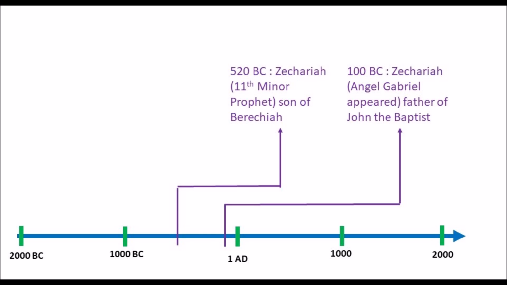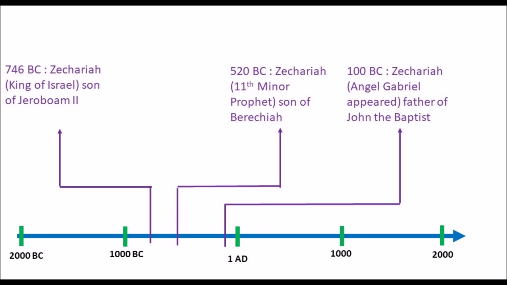Approximately 6th century BC, we have Zechariah, son of Berechiah. This Zechariah is the 11th minor prophet of the 12 minor prophets. He is celebrated as a saint on September 6. He is the one who is concerned with the building of the second temple, also known as Herod's temple. But he is not the Zechariah who is linked to this megalithic tomb.